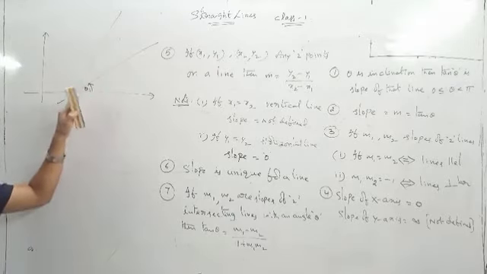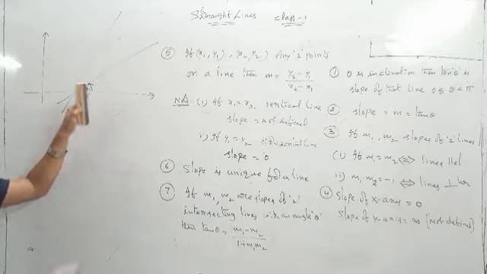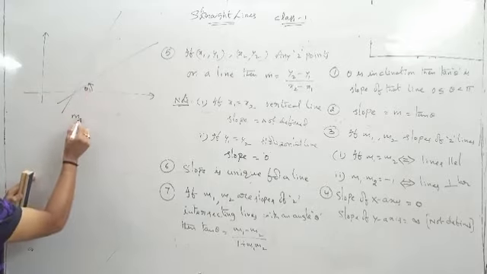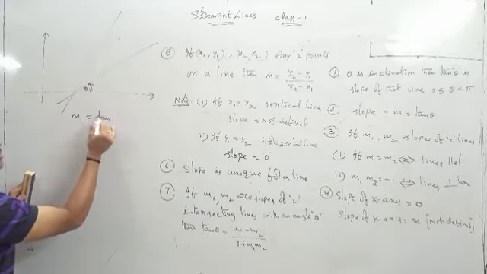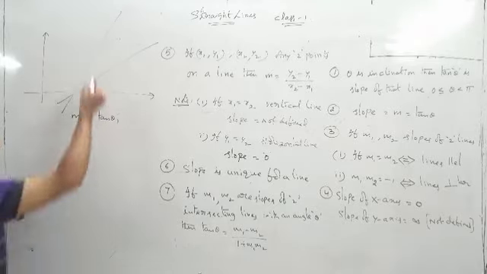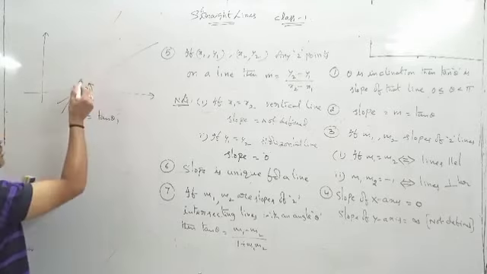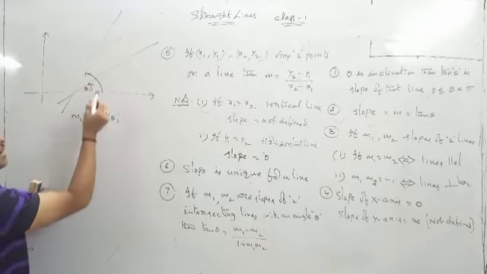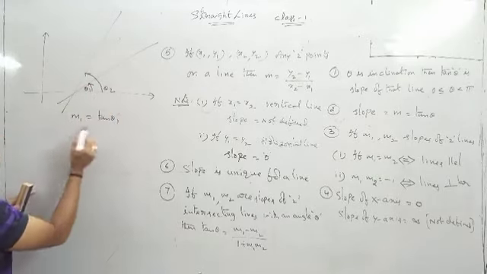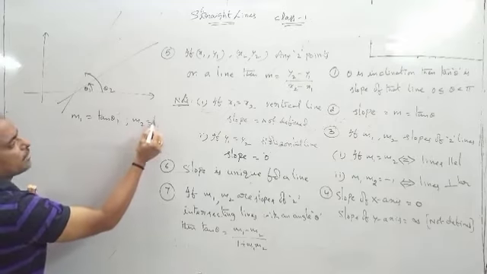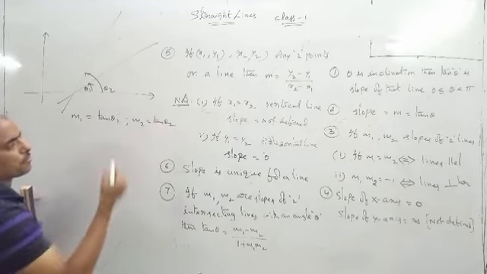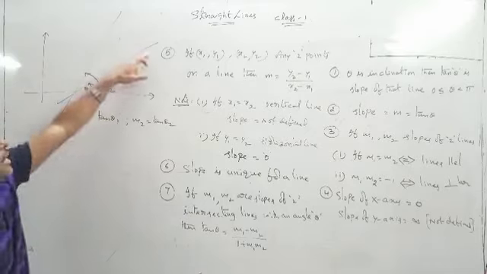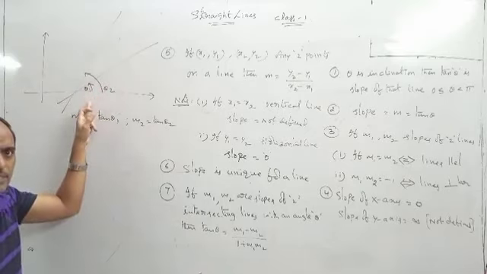Whenever the inclination is given, what about the slope of the first line? Slope of the first line is equal to tan theta 1. And the second line makes inclination angle theta 2 with the x-axis. Now what about the slope of the second line? Tan theta 2.